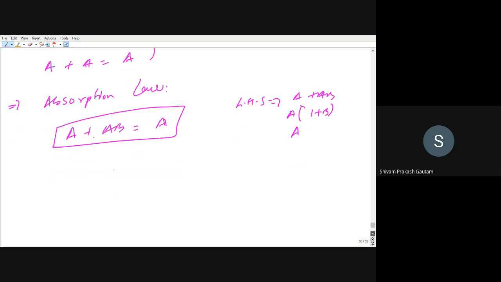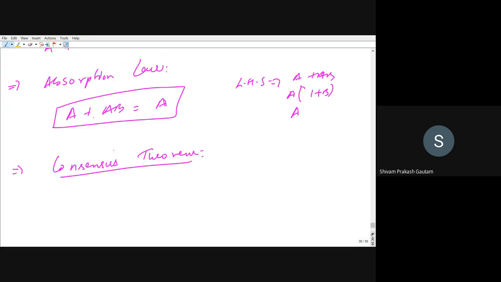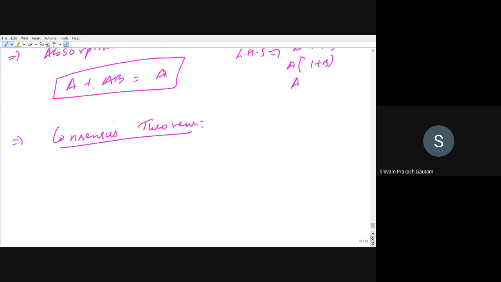Next is consensus theorem. For this theorem number 1, what does this theorem say? AB plus A bar C plus BC can be written as AB plus A bar C.